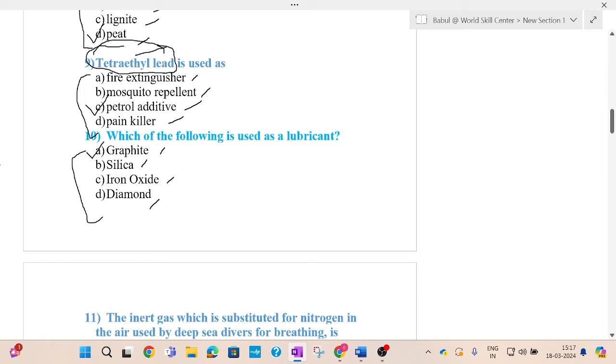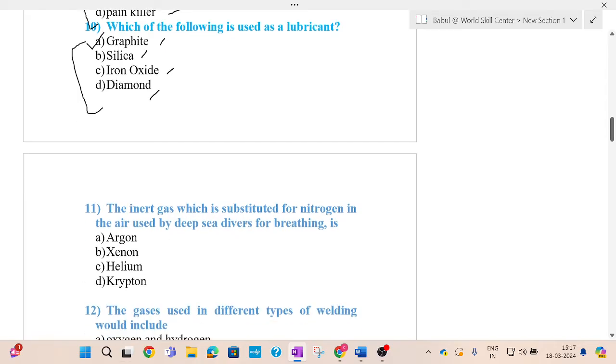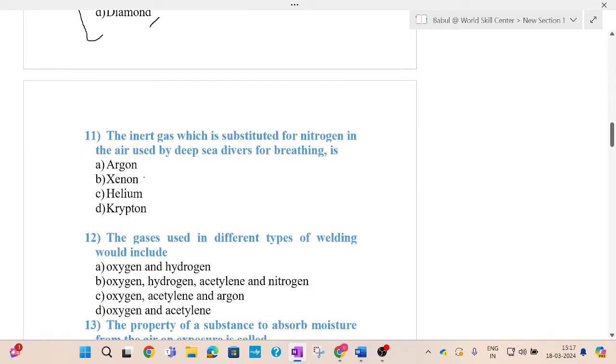Now come to the next question, that is question number 11. The inert gas which is substituted for nitrogen in the air used by deep sea divers for breathing is: options are argon, xenon, helium, krypton.